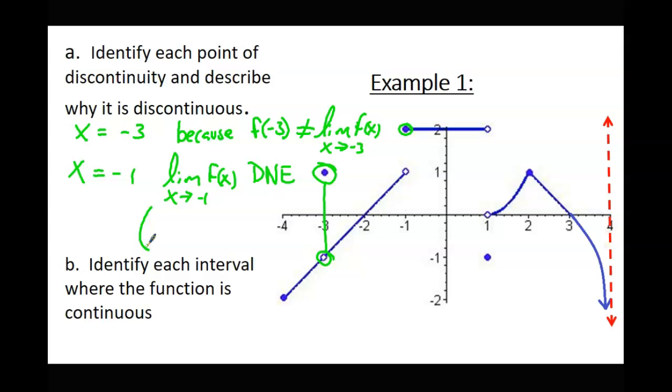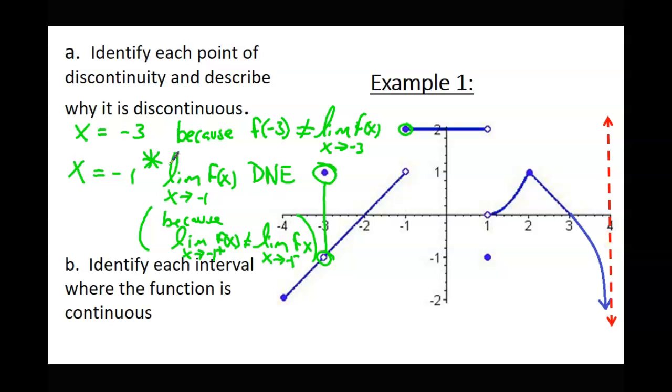And if I were you, in parentheses, I would put because the limit as x approaches -1 from the right is not equal to the limit as x approaches -1 from the left. So I would write that because sometimes that's required in explanations too, and I want you guys to get used to that. Technically, I think just saying the limit doesn't exist is good enough, but sometimes they want you to explain why the limit doesn't exist, and this would be the reason why, because the limit from the left and the right are not the same. Okay? So there's our two, we've got two reasons.